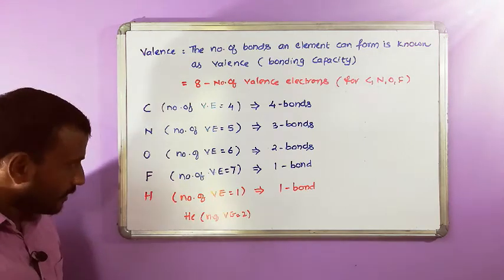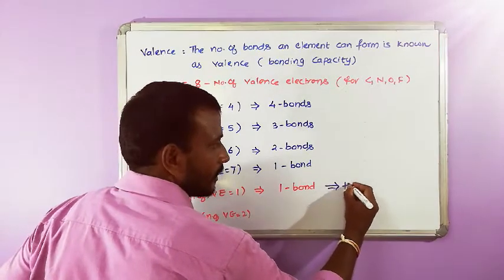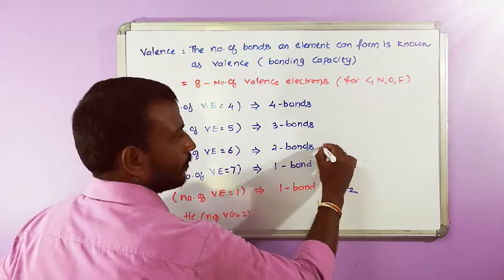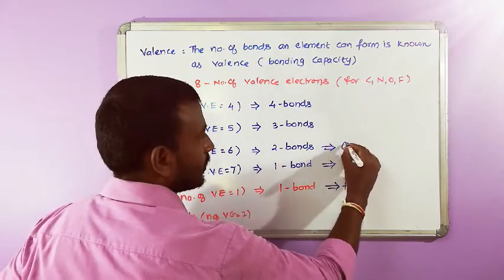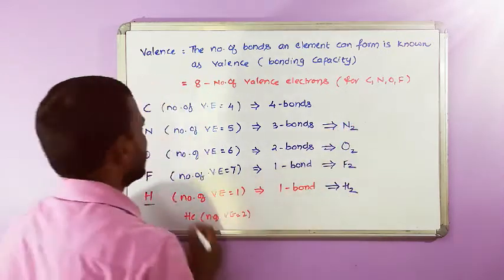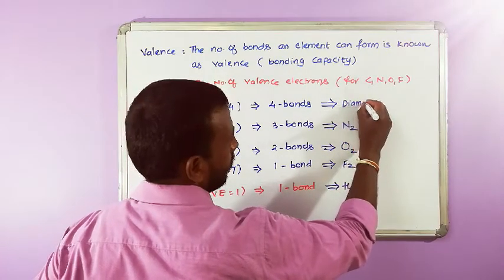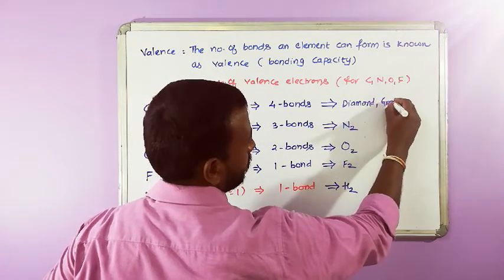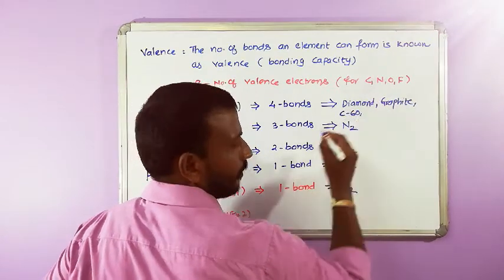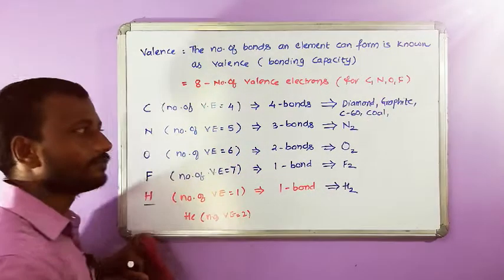That's why hydrogen is existing as H2, fluorine as F2, oxygen as O2, nitrogen as N2, and carbon is existing in the form of diamond, graphite, Buckminster fullerene C60, and also as coal, charcoal, like that.